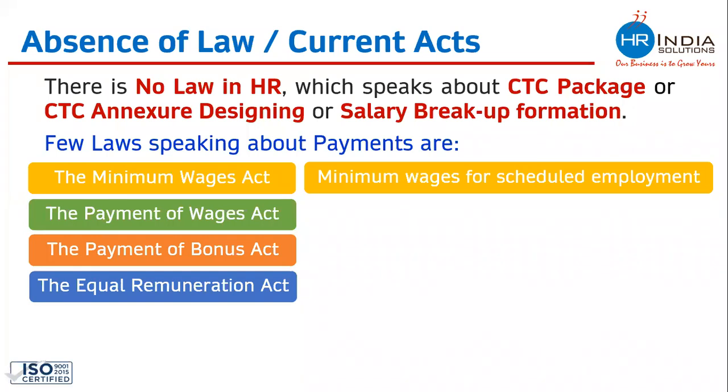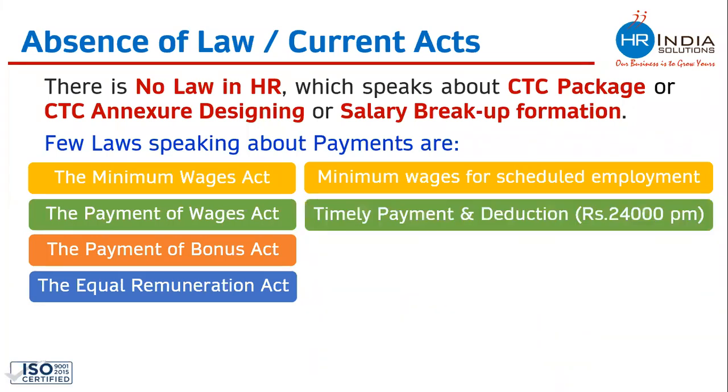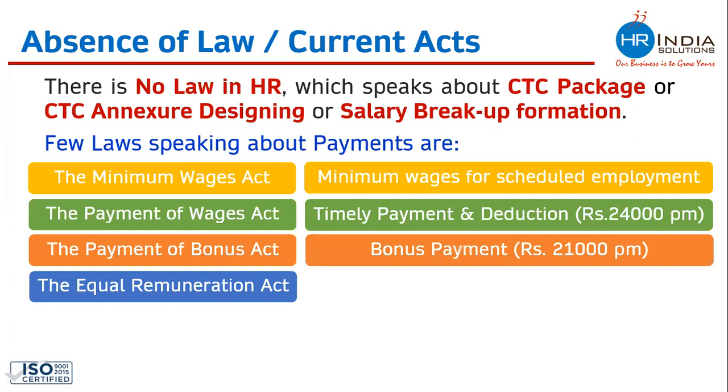The Payment of Wages Act speaks about timely payment. Payment should be made on time, and there should not be any illegal deductions from the salary is something which this act is talking about. But again, this labor law covers only those employees whose monthly salaries are 24,000 per month or less. The act by the name of Payment of Bonus Act speaks about bonus payment or profit sharing by the company. And again, this labor law does not cover each and every employee. This only covers those employees whose monthly salaries are up to 21,000 per month.